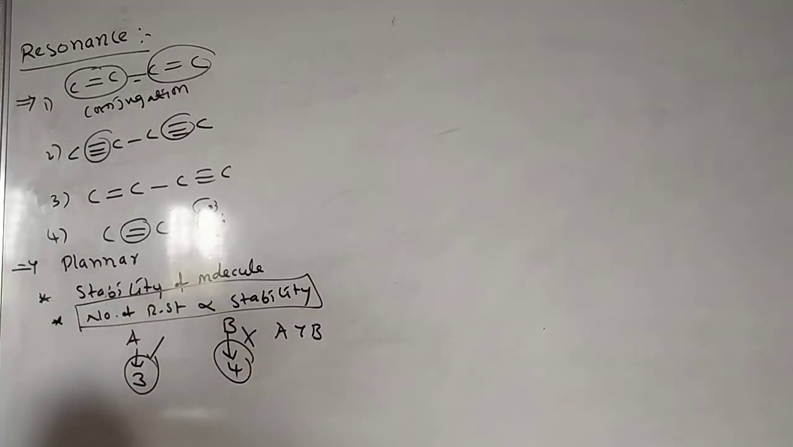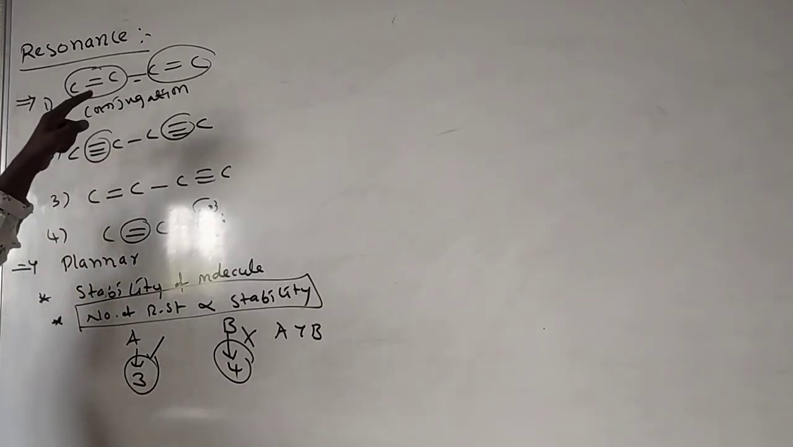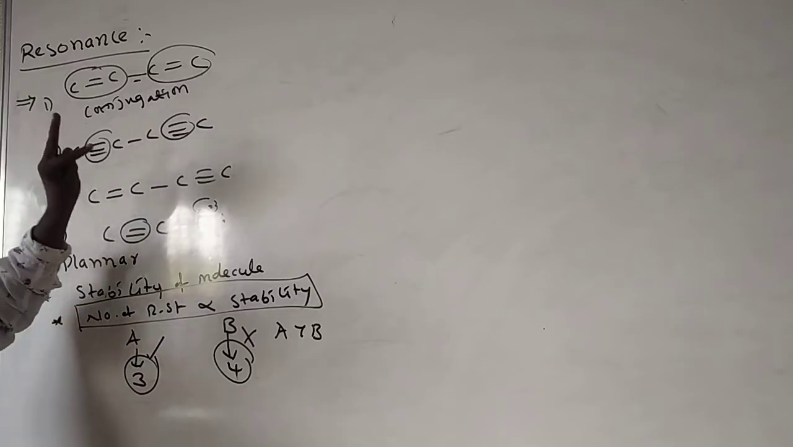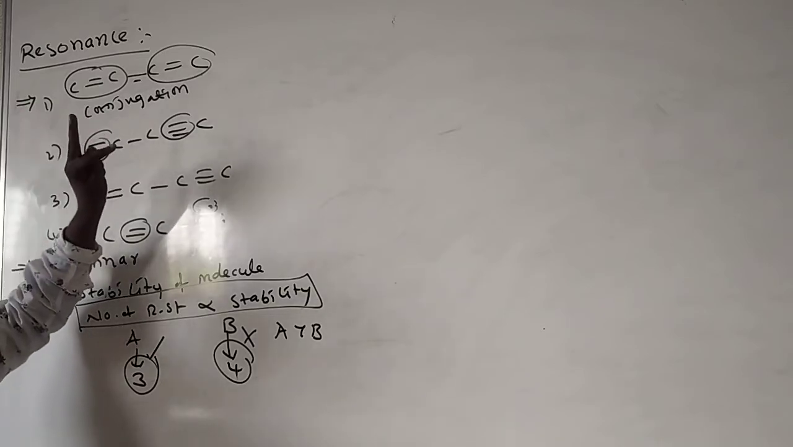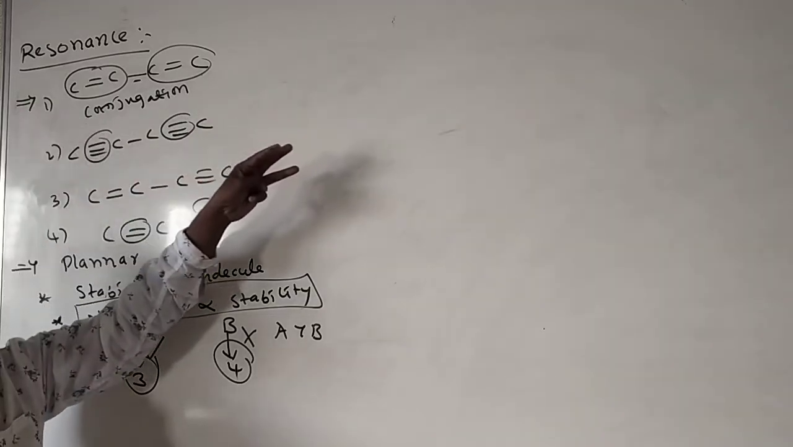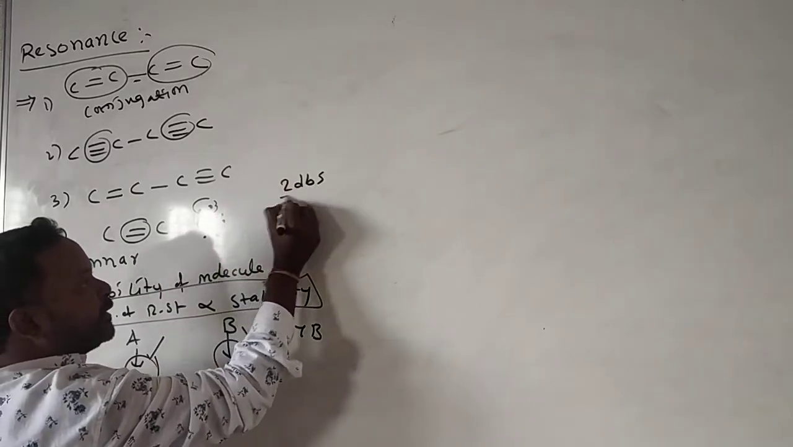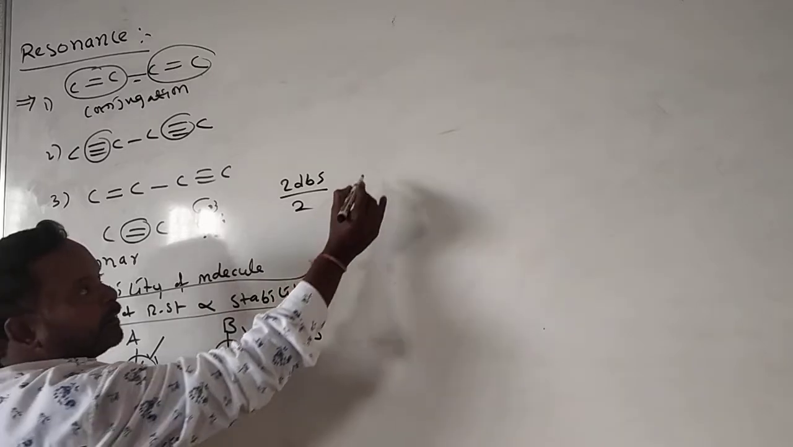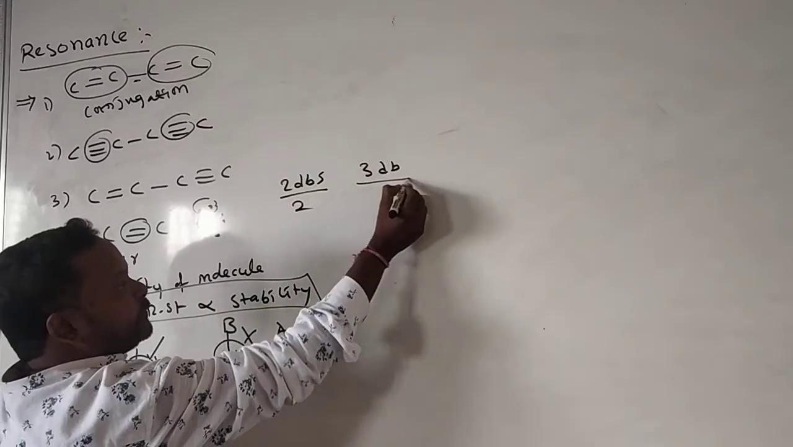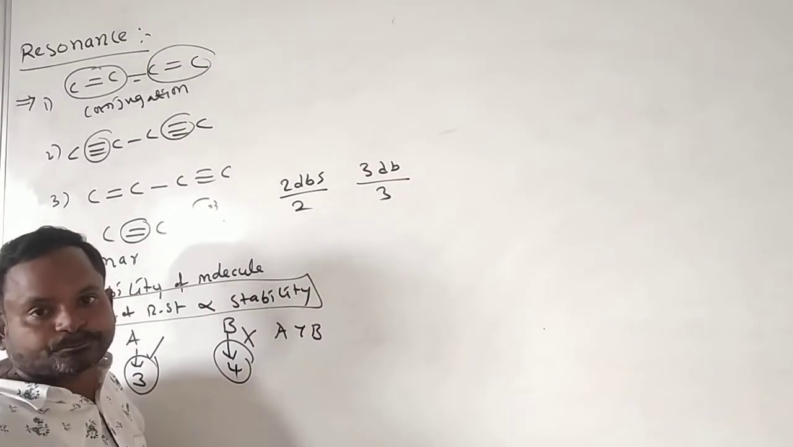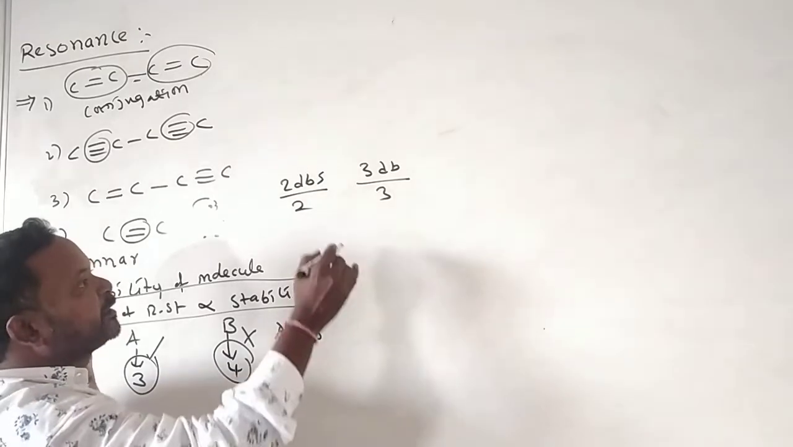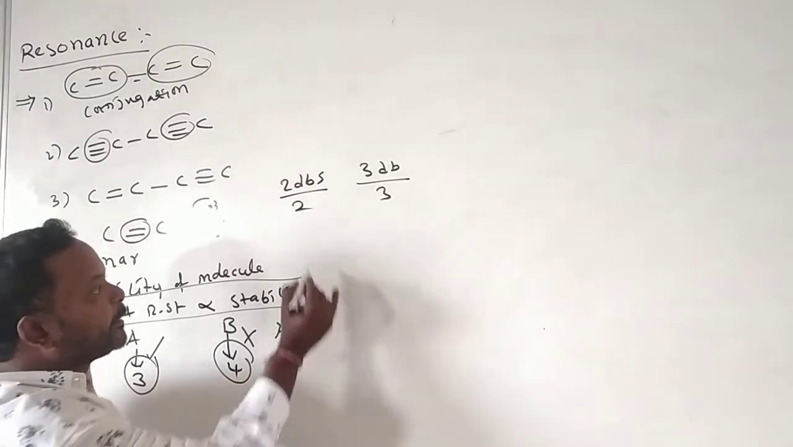Okay, and here the number of resonance structures also depends on the double bonds. If a molecule has 2 double bonds, and another molecule has 3 double bonds: if 2 double bonds are present, it forms 2 resonance structures. If 3 double bonds are present, it forms 3 resonance structures. Sometimes it forms 3 resonance structures in acyclic molecules.